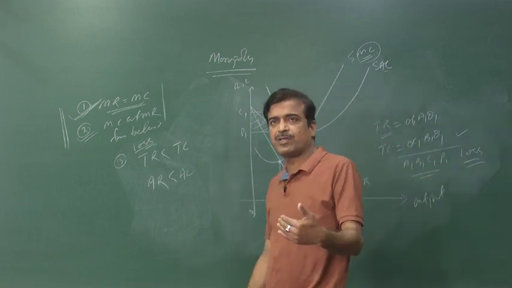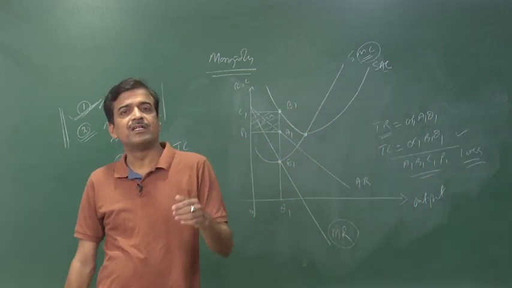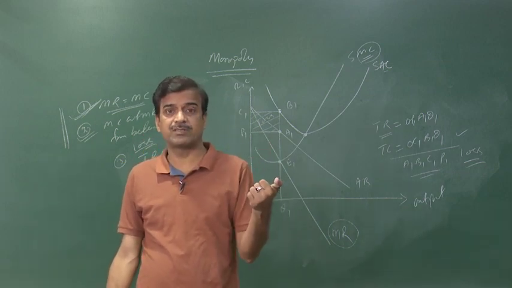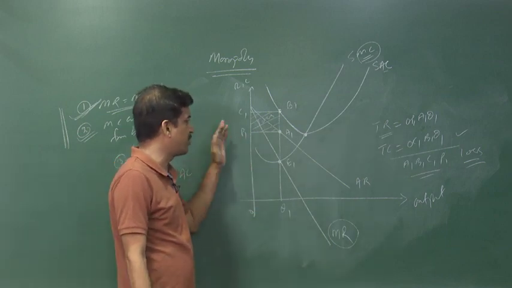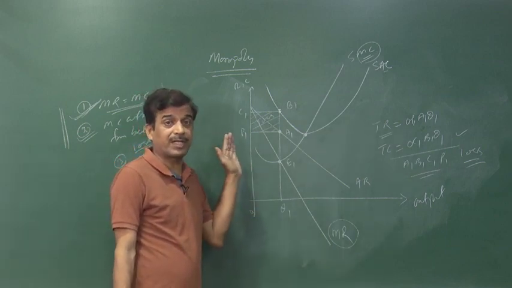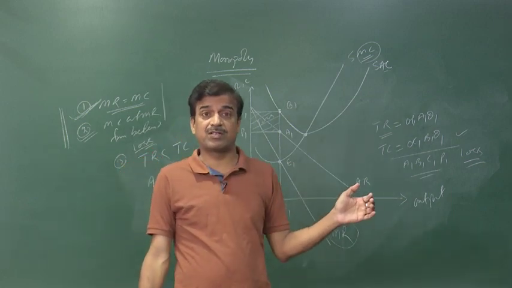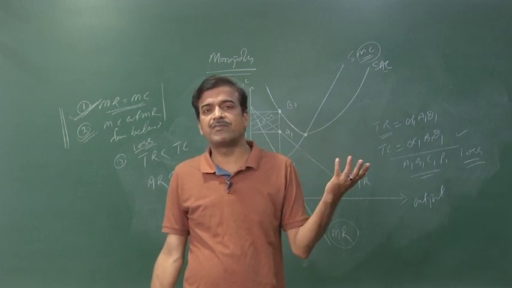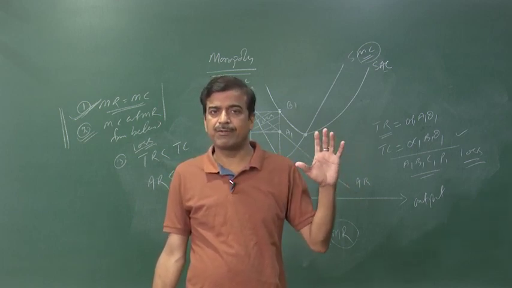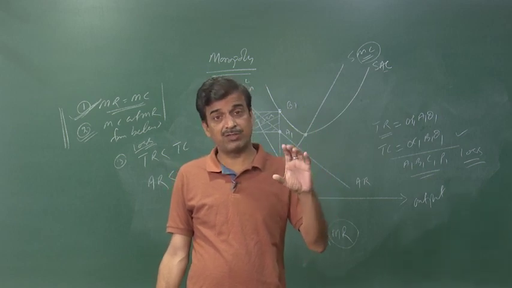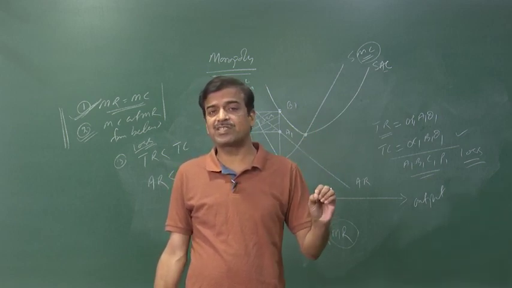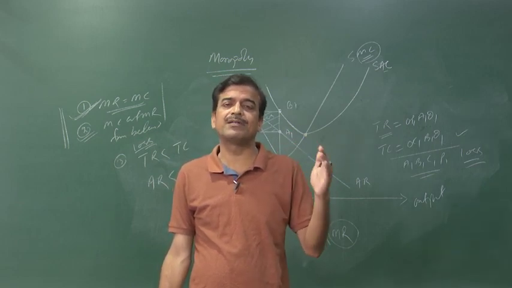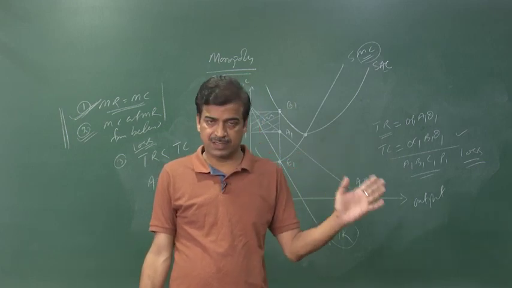Now, even if the producer bears losses in monopoly, we have to check the total cost, which consists of fixed and variable cost. We check whether the price OP1 that we obtain covers its maintenance cost or not. If it covers its maintenance cost, it is okay. If it does not cover its maintenance cost, then definitely the business has to be shut down. Therefore, we have to check up to what extent the producer bears losses while continuing the business. He will continue as long as he covers his maintenance cost.